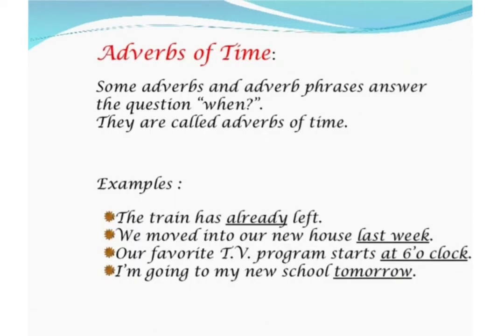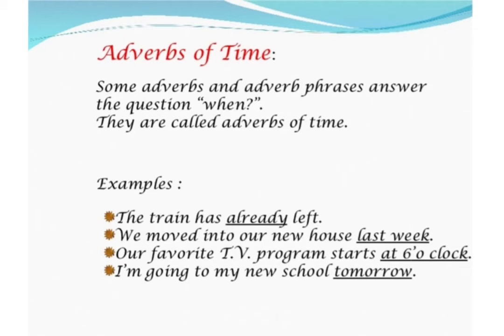Now adverbs of time. Some adverbs and adverb phrases answer the question when, or when something is happening or something has happened. They are called adverbs of time. So children, let's take a few examples. The train has already left. Here the adverb is already. When did the train leave? It has already left. We moved into our new house last week. When did you move to your new house? Last week. So here the adverb is last week.